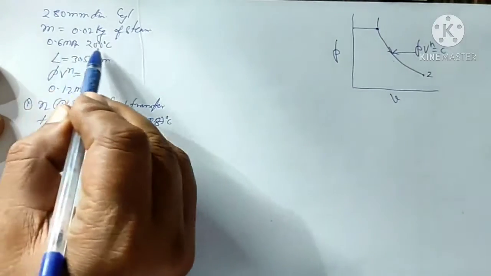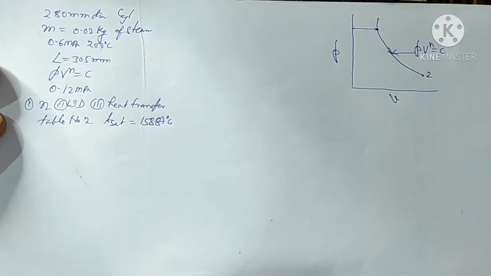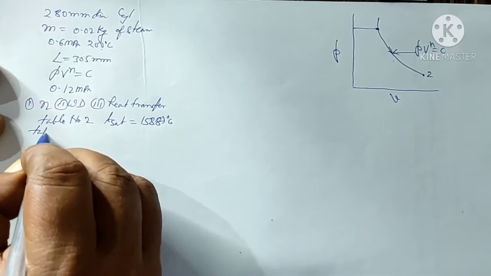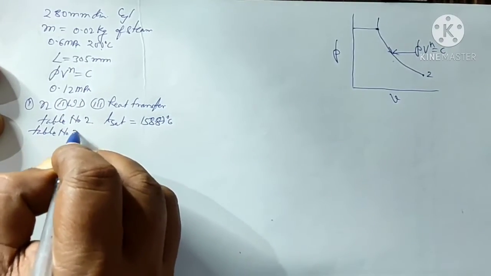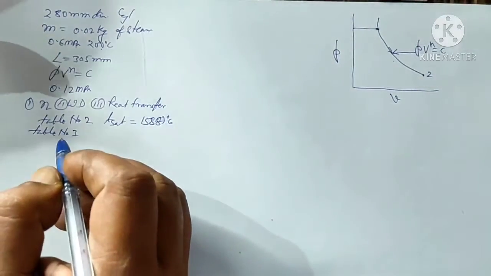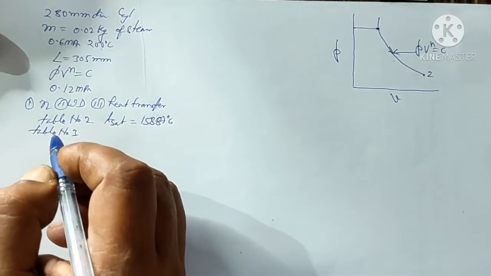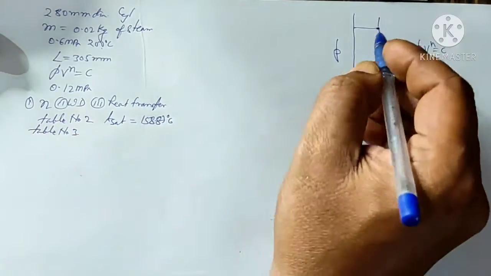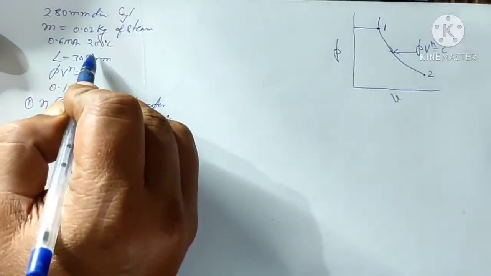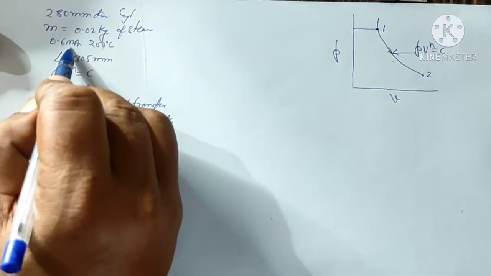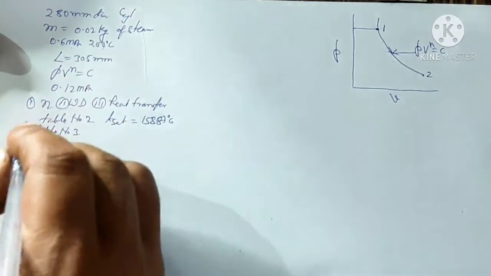That means the given steam is superheated steam. So to find the properties of this steam, we'll go to table number 3, the superheated steam table, and from there we will write down the data for point 1, that is 6 bar and 200 degrees centigrade.